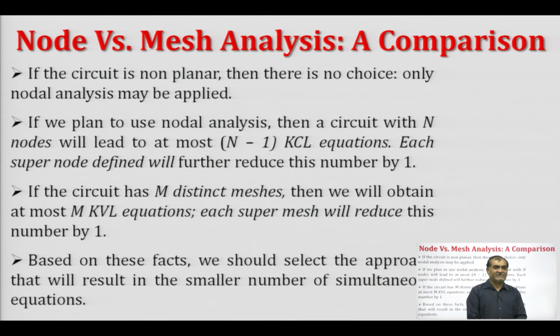Similarly, if the circuit has m distinct meshes, then we will obtain at most m KVL equations, and in the same manner each super mesh will reduce the number by 1. Based on these facts, we should select the appropriate method that will result in a smaller number of simultaneous equations. It is our choice whether we go for mesh analysis or nodal analysis, depending upon how many simultaneous equations we have to solve. So, if one method gives us 4 equations and another method gives us 3 equations, we will obviously proceed with the method that gives us 3 simultaneous equations to solve.